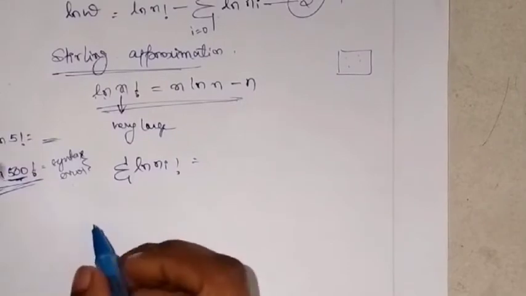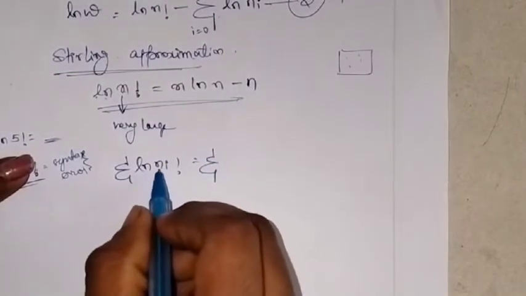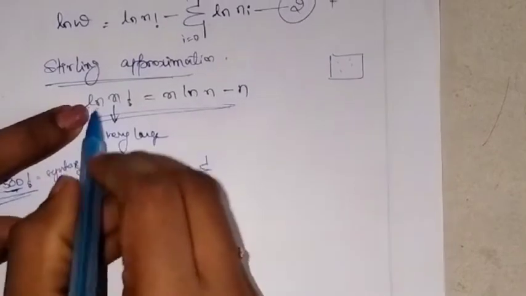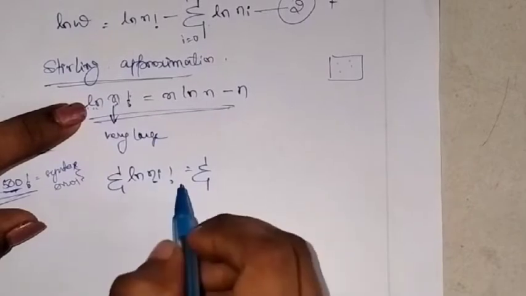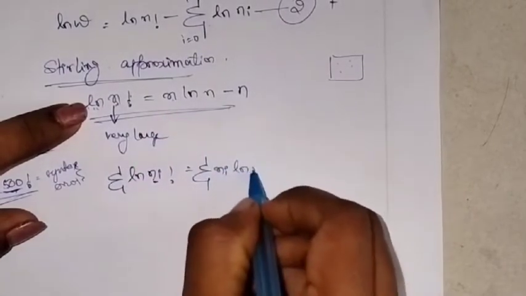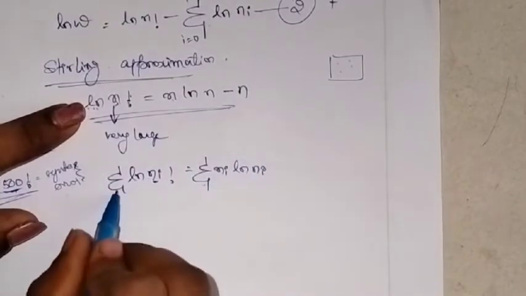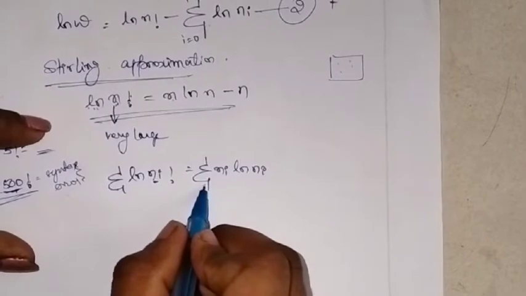What will be the Stirling approximation? Summation. So here in the place of n, look here, ln n factorial, no? So here in the place of n, you have ni, correct? So wherever you have n, I write ni ln ni. Okay, summation is there because even in the left hand side you had summation. So you need to write the summation on the right hand side also.